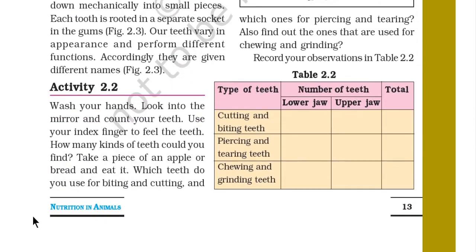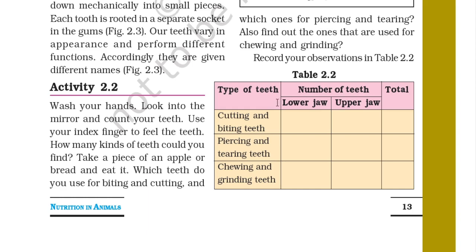Here is an activity. Wash your hand, look into the mirror and count your teeth. Use your index finger to feel the teeth. How many kinds of teeth could you find? Take a piece of an apple and bread and eat it. Which teeth do you use for biting and cutting, and which one for piercing and tearing? Also find out the ones that are used for chewing and grinding.